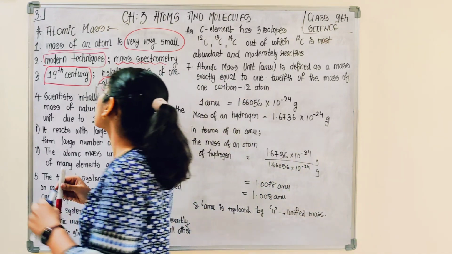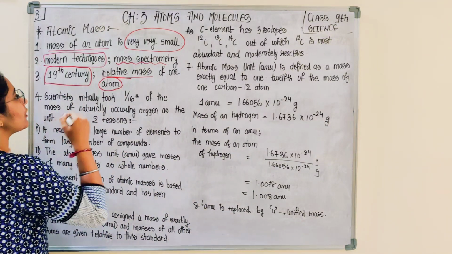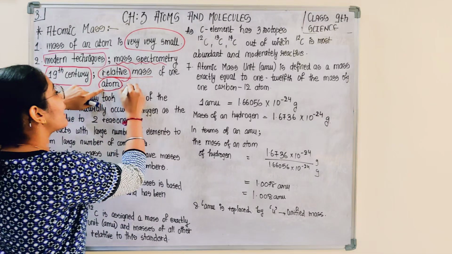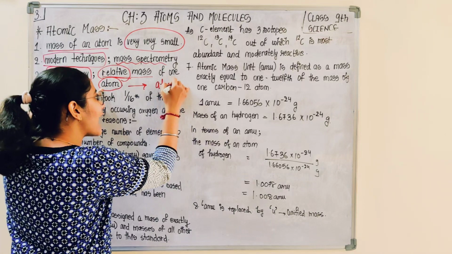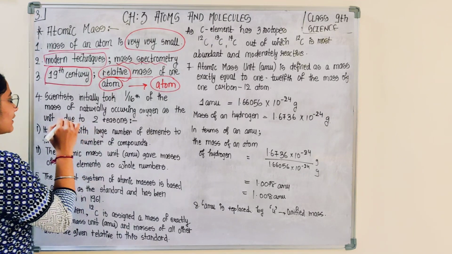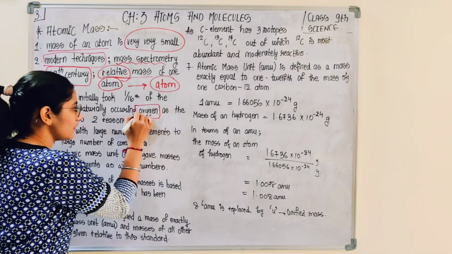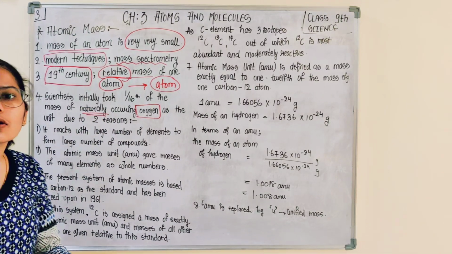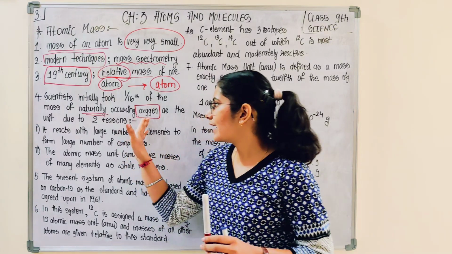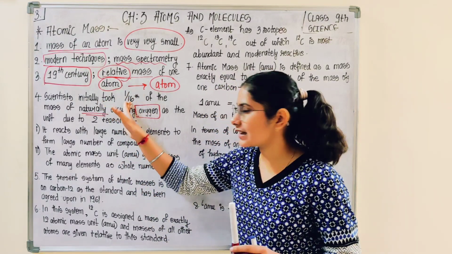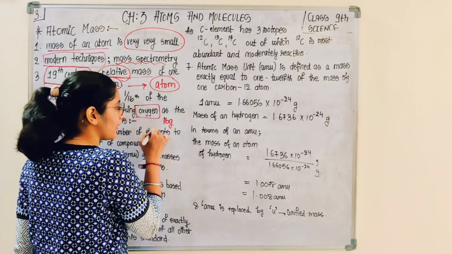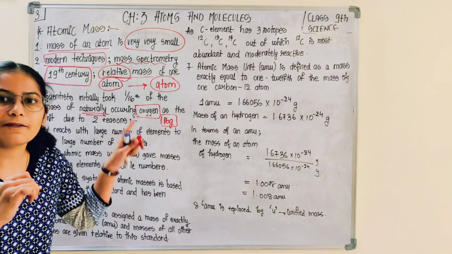So in the 19th century they used relative mass. Relative mass means that the mass of an atom is compared with the mass of the atom which they have chosen. For example, they chose oxygen, naturally occurring oxygen, as the standard element. So they decided that 1/16. Okay, we know that 16 gram is the atomic mass of oxygen.